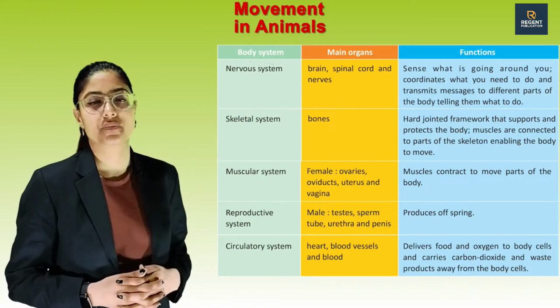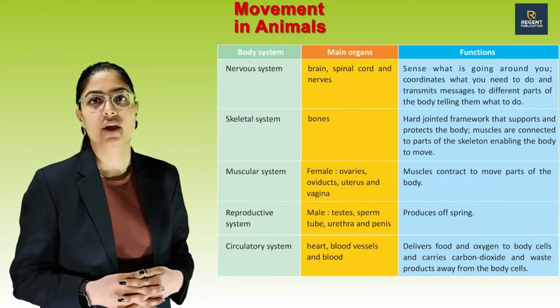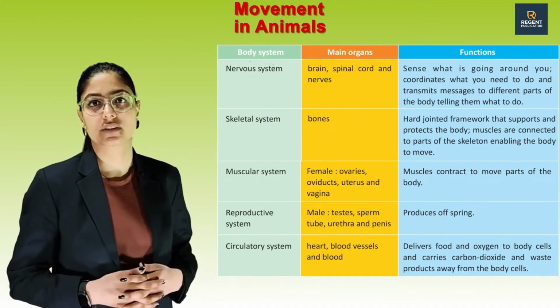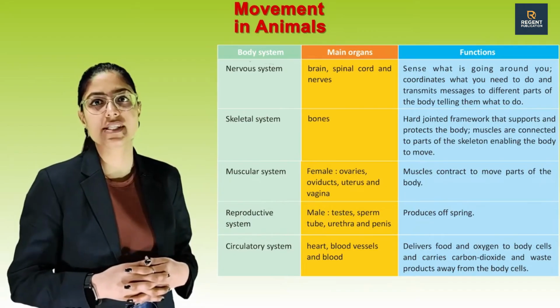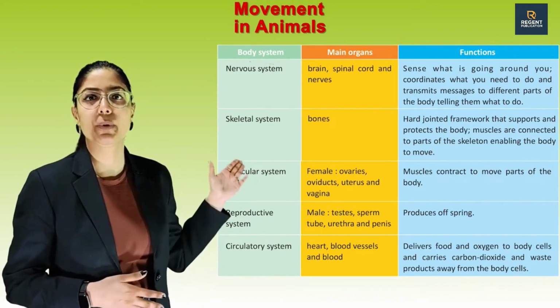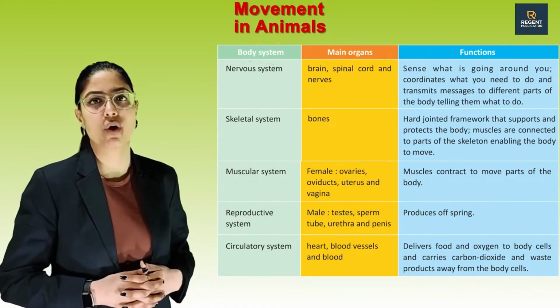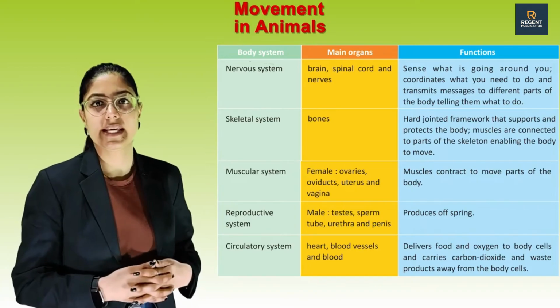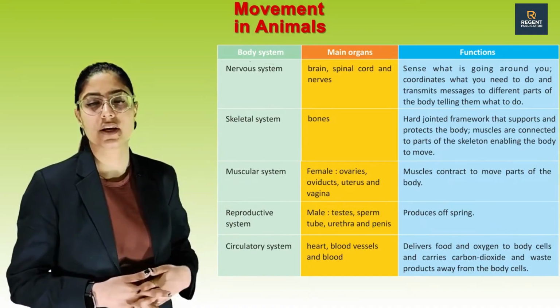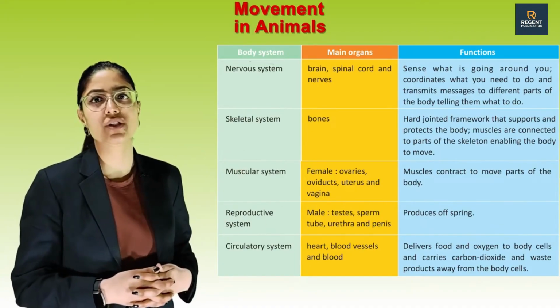Muscular system. Function: muscles contract to move parts of the body. Reproductive system, main organs involve female: ovaries, oviduct, uterus and vagina; male: testes, sperm tube, urethra and penis. Function: produces offspring.